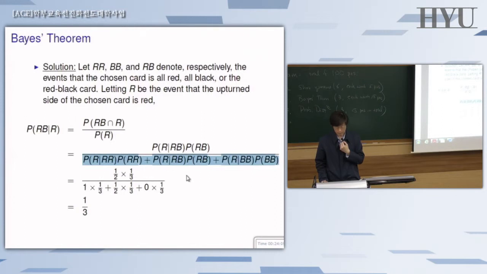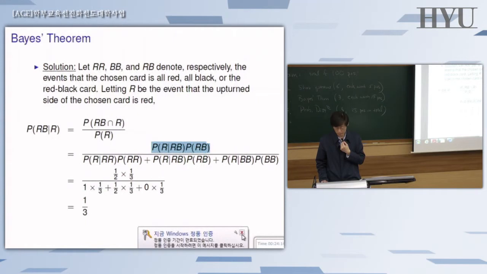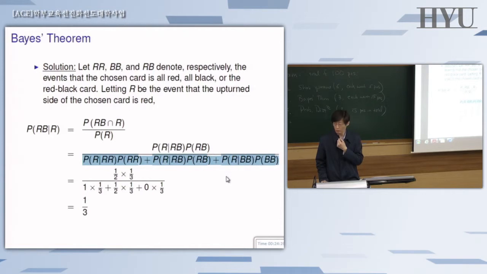The numerator is nothing but the multiplication rule, which is simple. So the hardest part is coming up with these three parts, which is the law of total probability. First, the conditional: given that it's an RB, the probability that the upturned side of the card is R is half, because the other side is black.